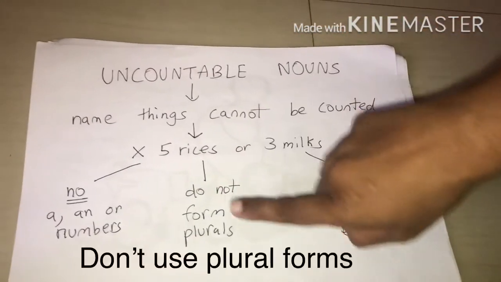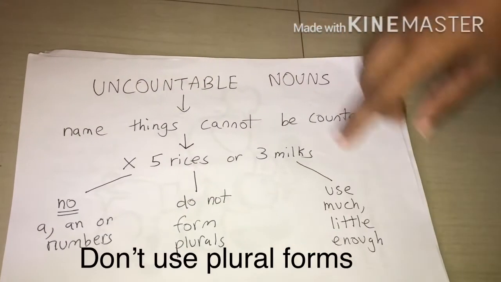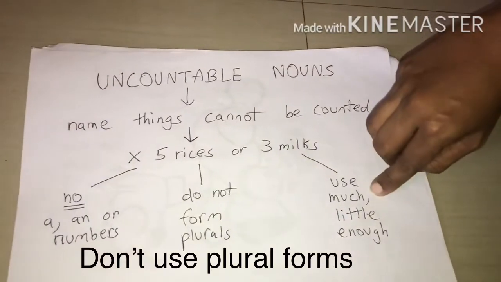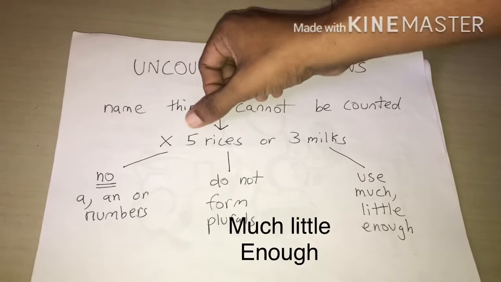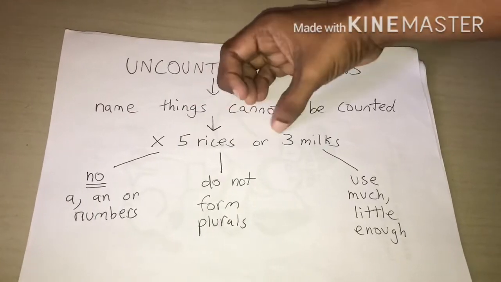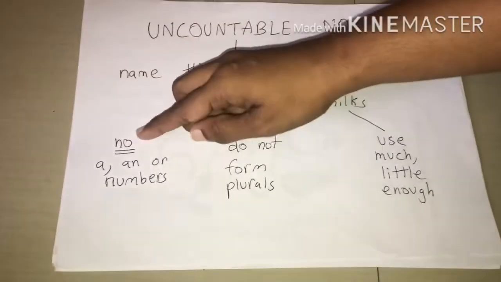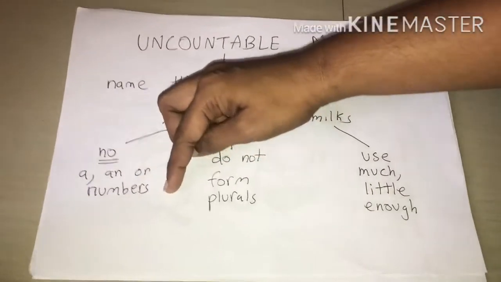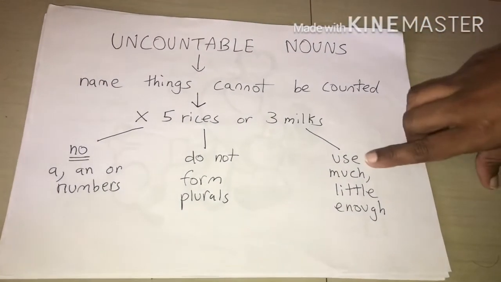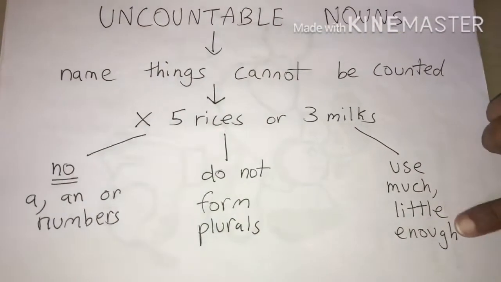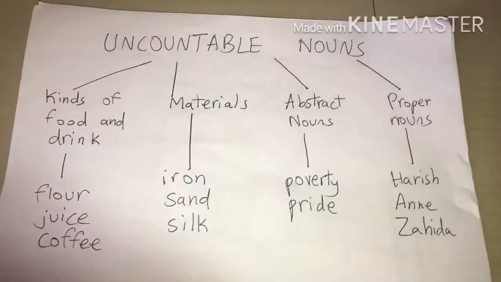We do not use plural forms and we use words like much, little, enough. I repeat, we do not use words like 5 rices or 3 milks. We do not use a, an or numbers. We do not have plural forms. We use words like much, little and enough.